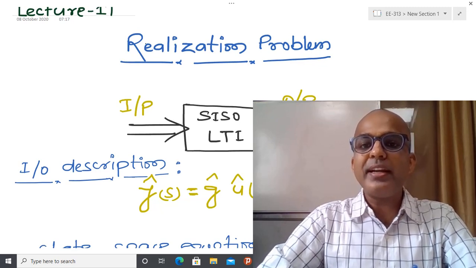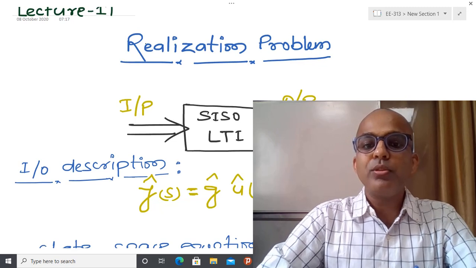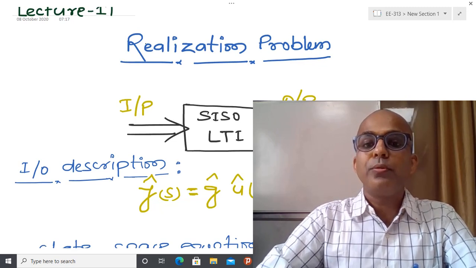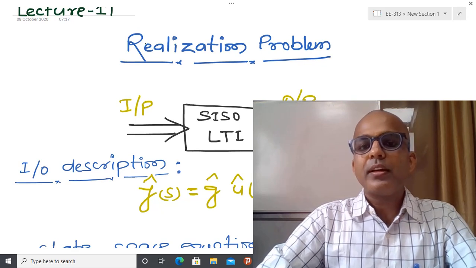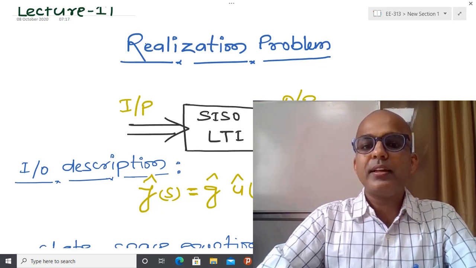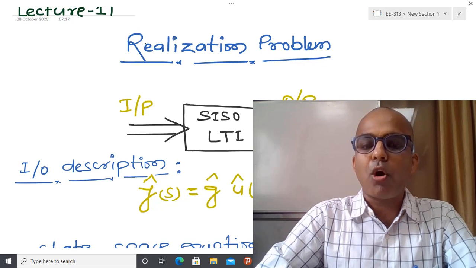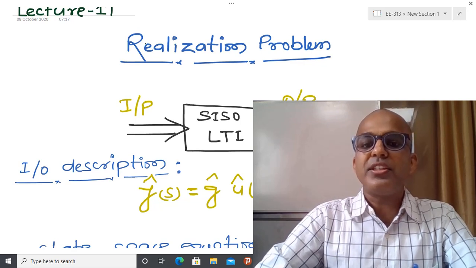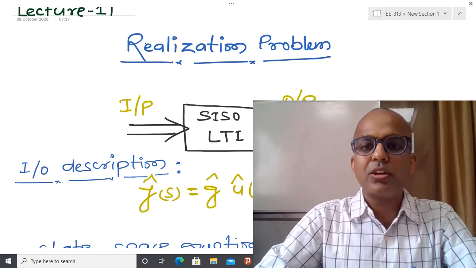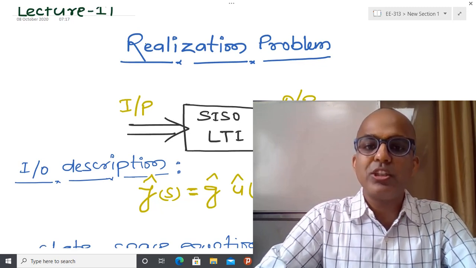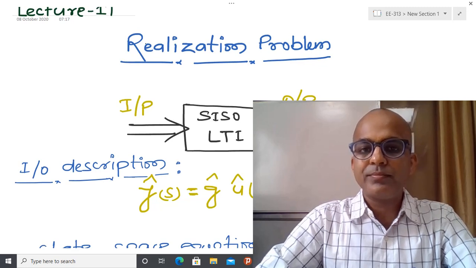Another important point: you may think that if everything is available in differential equation form, then what is the need of the transfer function, or why would we go with the frequency domain, particularly for the linear system.